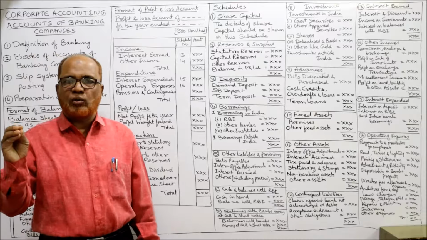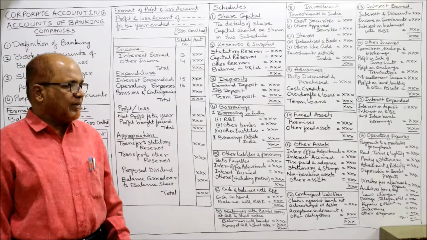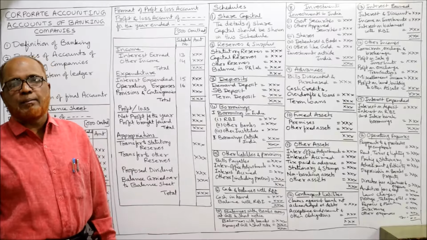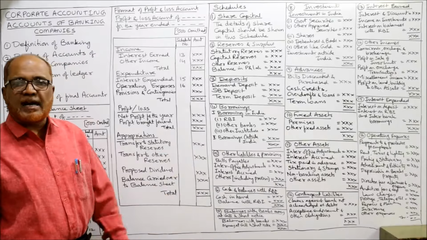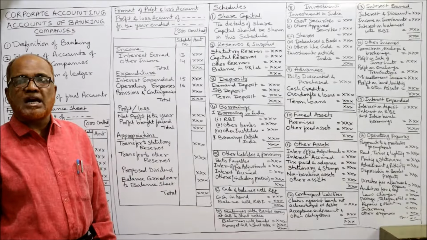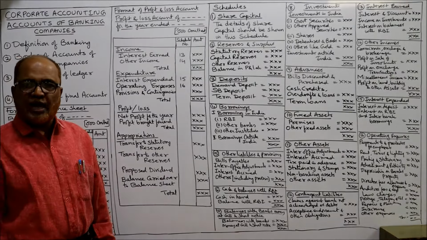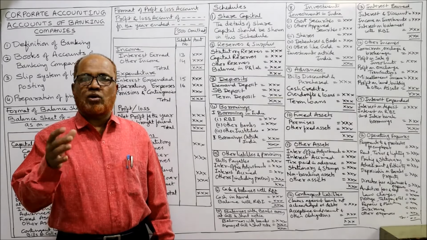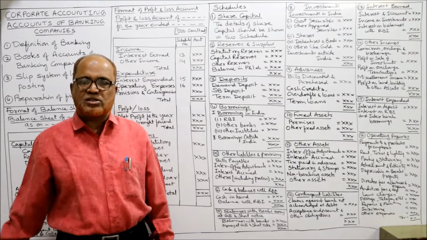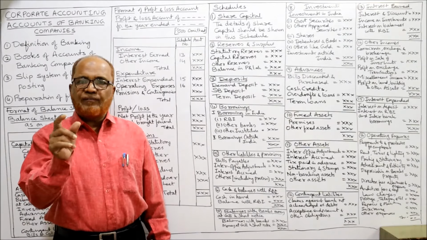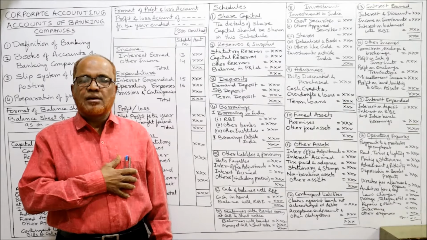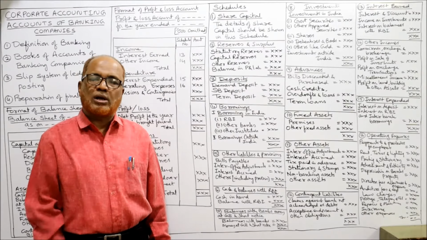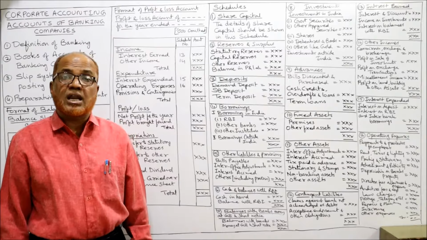Then other liabilities and provisions. This is the 5th schedule in liability side. In this schedule we'll take bills payable, inter-office adjustment. This is also called branch adjustments. The detail of what is branch adjustment, what is inter-office adjustment, next video I'll explain. But for the time being, this branch adjustment or inter-office adjustment sometimes may show debit balance, sometimes may show credit balance.